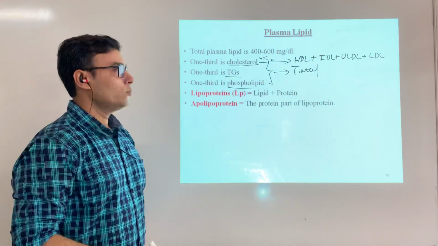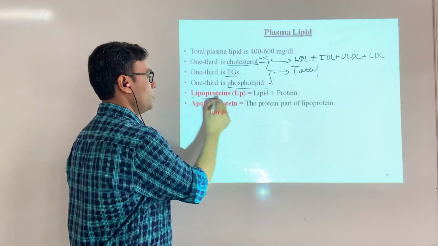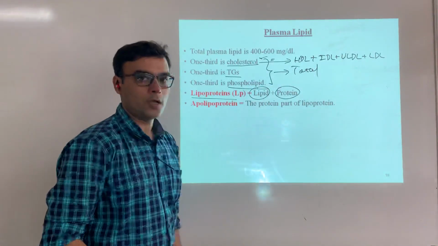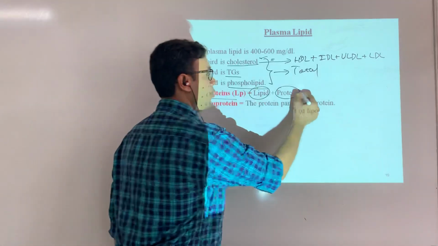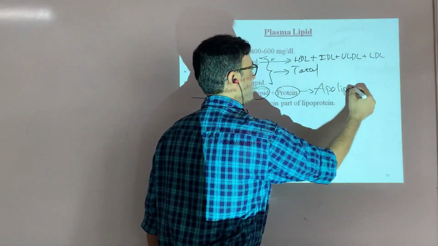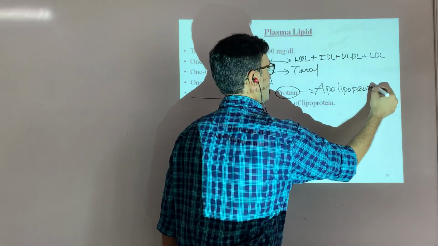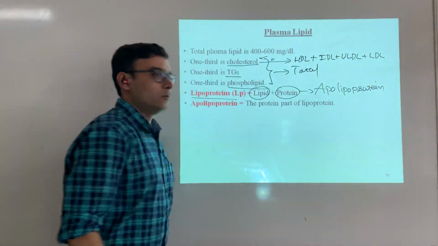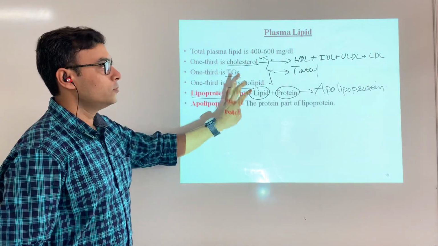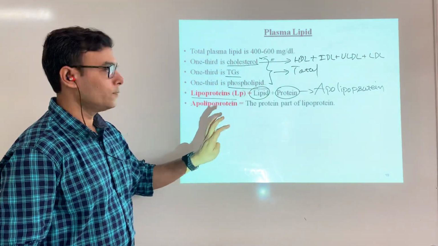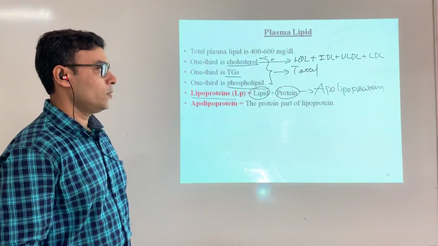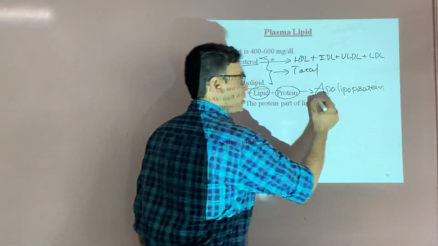Few things more we are going to learn about the lipoprotein, which is lipid plus protein, and this particular protein part we call an apolipoprotein. This is just to understand the names of the different lipids, and later on we will go into detail on this topic.